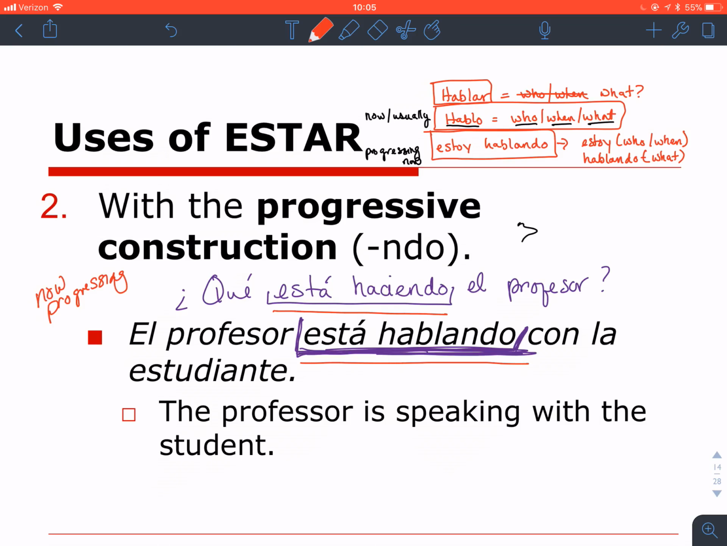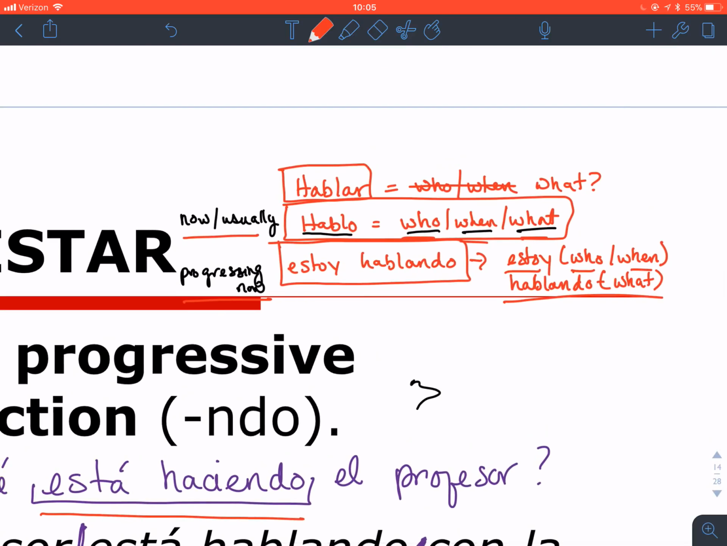Bien. And the hablar describes what. Hablo describes who, when, and what when we just conjugate it for now and usually. And in the progressing action, we have estoy hablando. The estoy describes who and when, and the hablando describes what. So I have simply infinitive, present tense indicative, and present progressive. And these are the three forms of the verb that we've learned thus far in Spanish 1110.